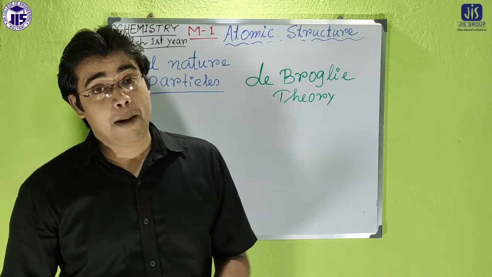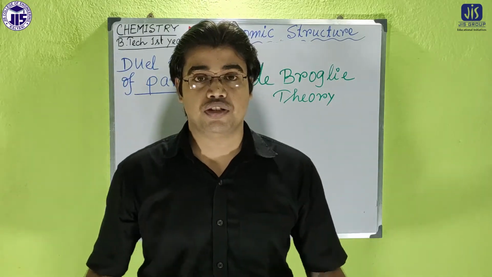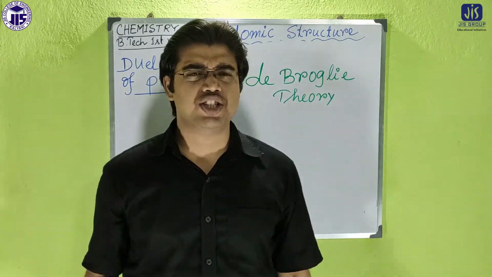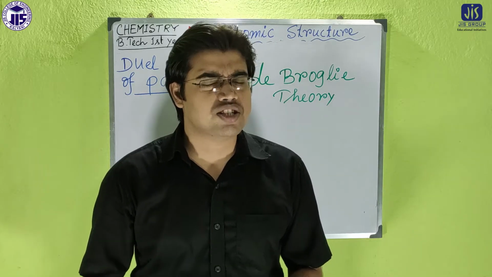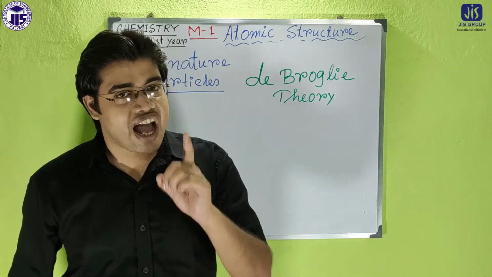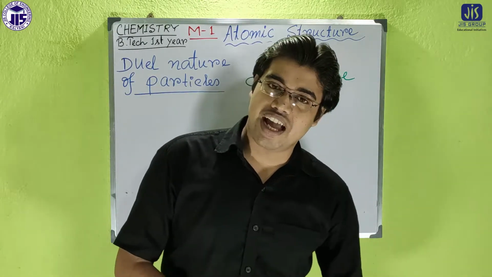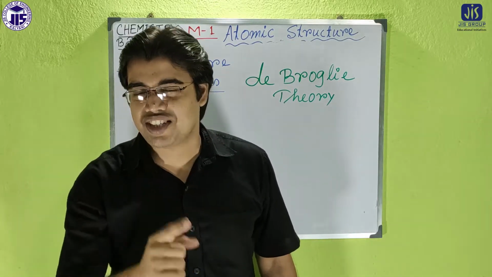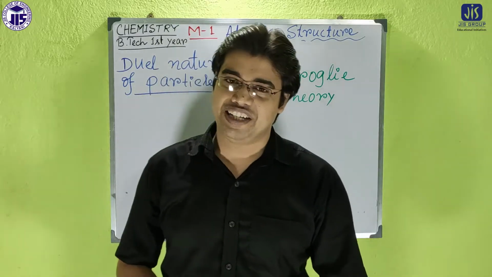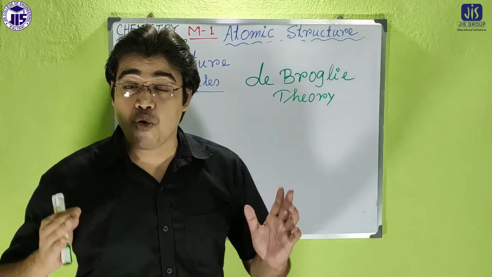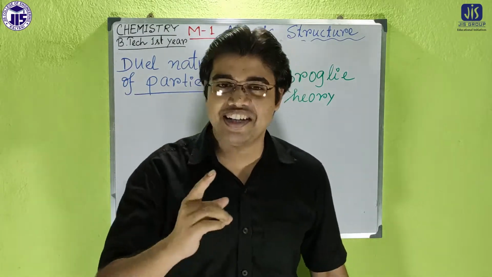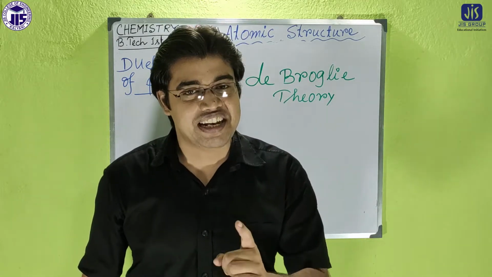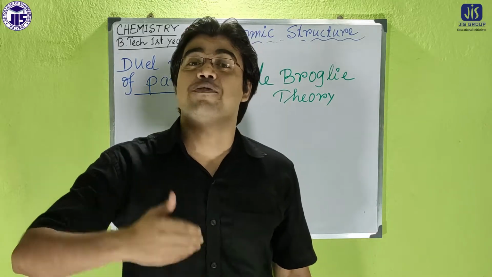But when the famous scientist Einstein established the fact that light has dual character, wave and particle, then the French scientist de Broglie came to the field, and de Broglie said that microscopic particles like the electron also have particle nature as well as wave nature.